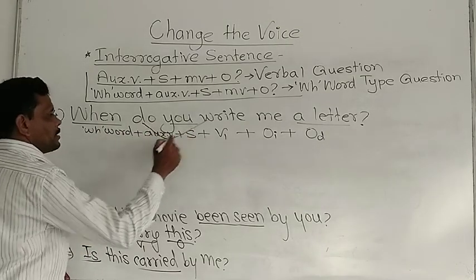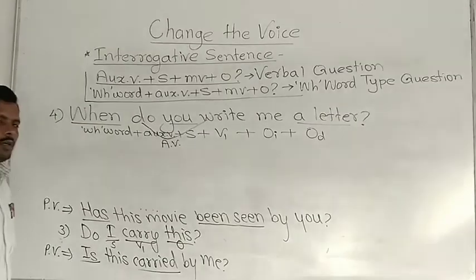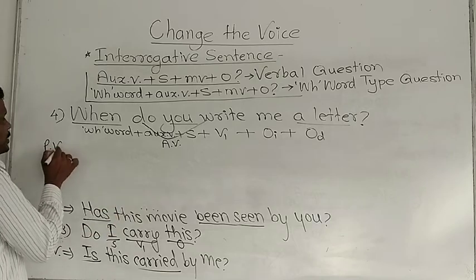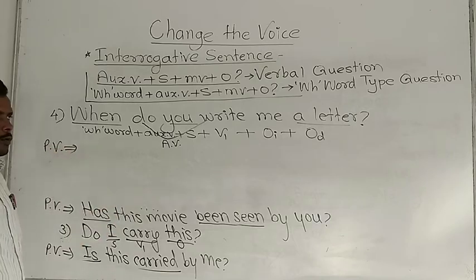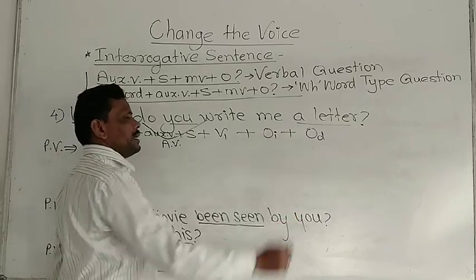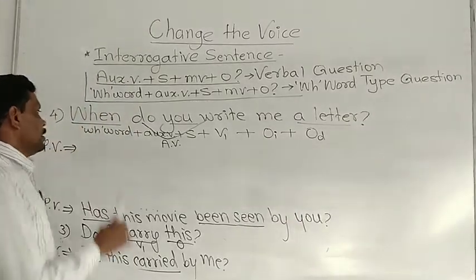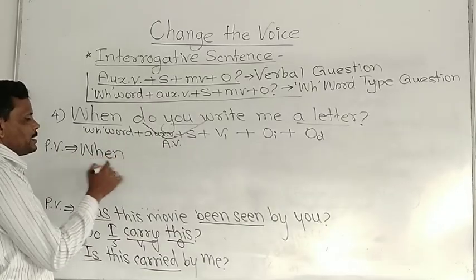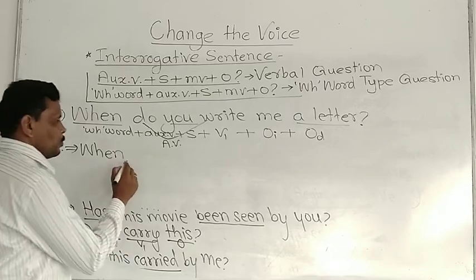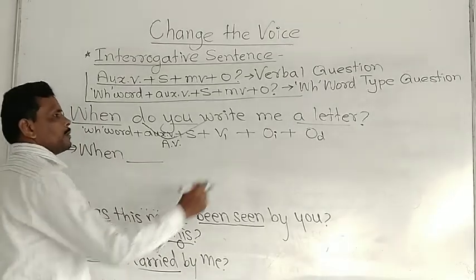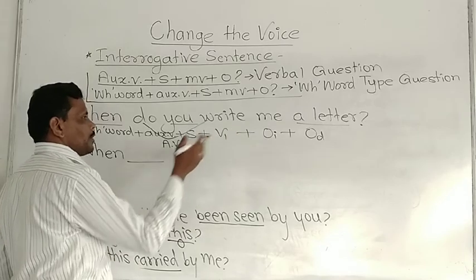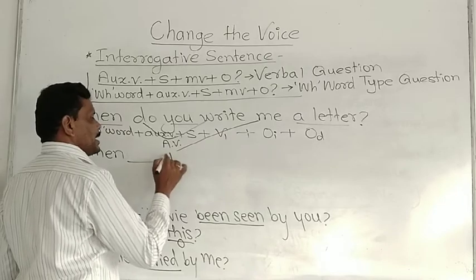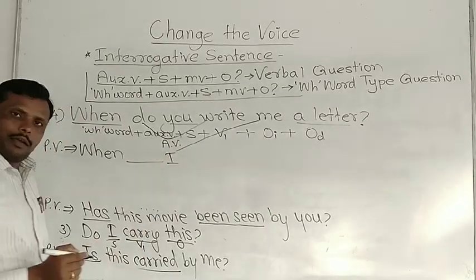Do plus V1, this is active voice. Now we should change this active voice into passive voice. How can we change? There are two objects, indirect object and direct object. While changing into passive voice, we should use the same WH word as it is, when, correct? We should leave a blank here and we should carry the object. At first we are going to carry the indirect object. If you place me as a subject, that time me changes into I, right?